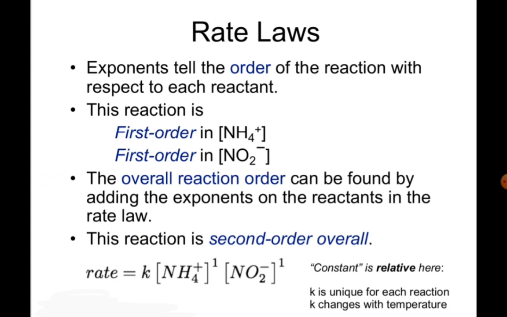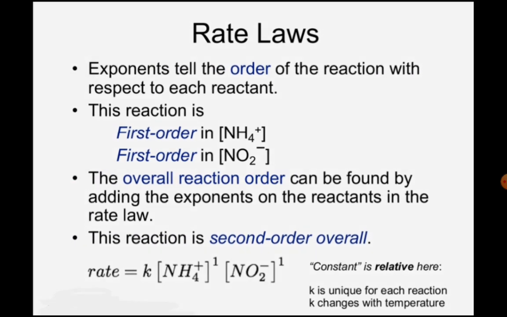The overall reaction order can be found by adding the exponents on the reactants in the rate law. After adding these, we can say that the previous reaction is third order. Remember one thing, K is unique for each reaction. K changes with temperature.